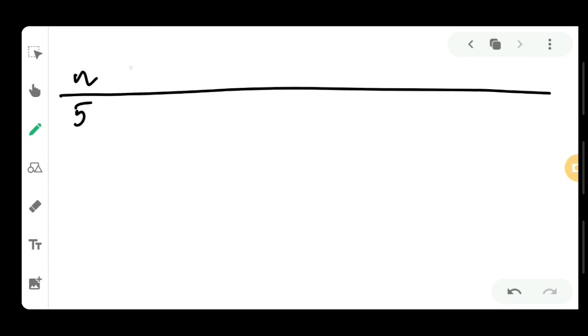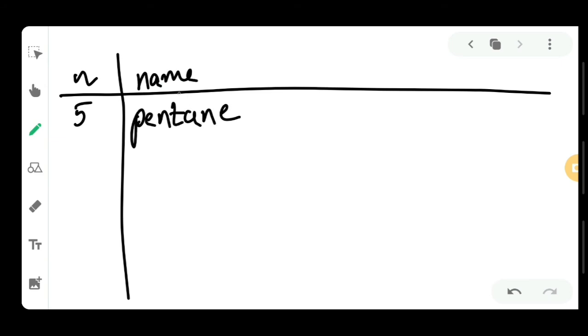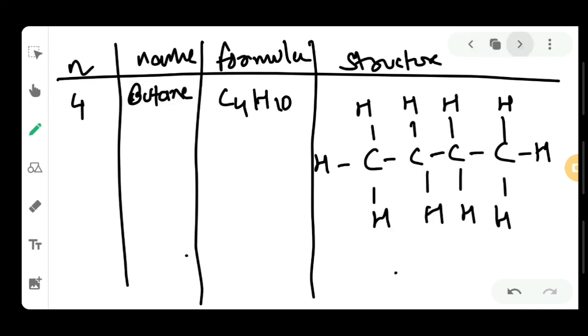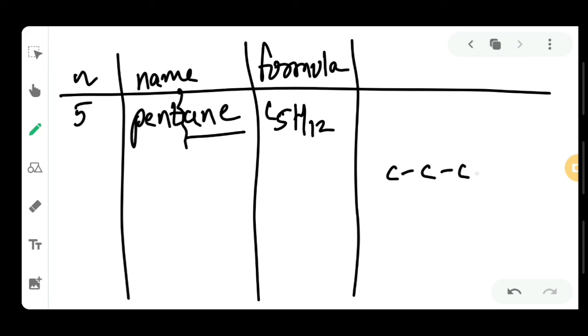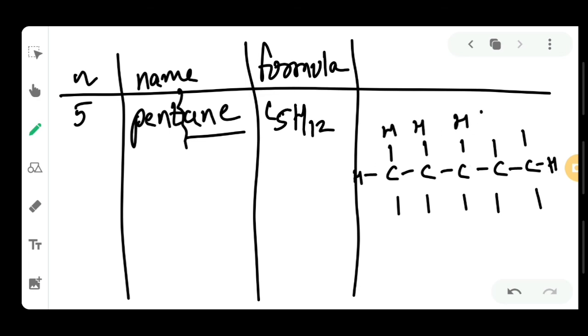Now coming to n equal to 5, if you increase one more value, the name will change to pentane. In the prefix there will be pent, and in the suffix there will be ane. Now let's try to get the formula for the same. The formula is C5H12, and the structure will have 5 carbon atoms and 12 hydrogen atoms.